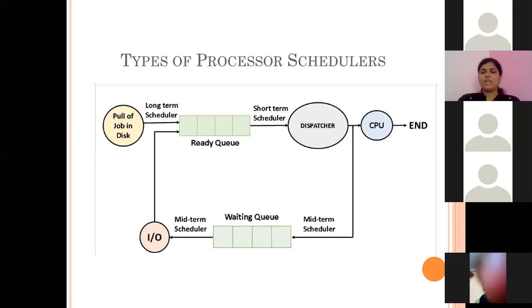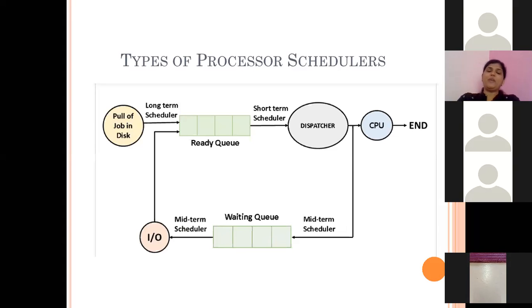Now the third scheduler is the middle-term scheduler, or mid-term scheduler. When a partially executed process stops for some event to occur, it is transferred to the waiting queue.